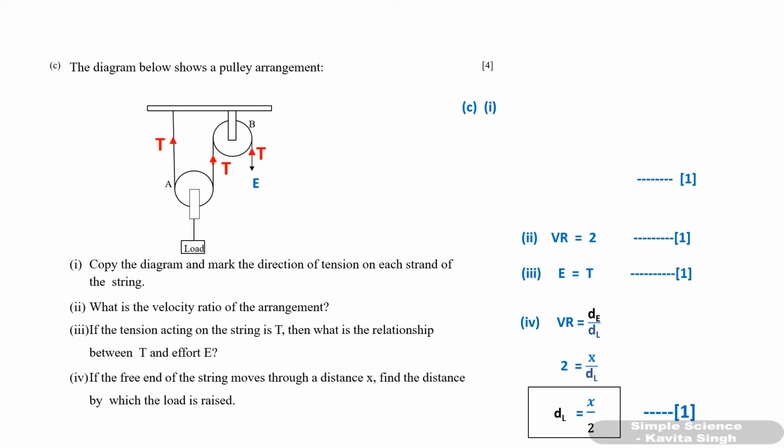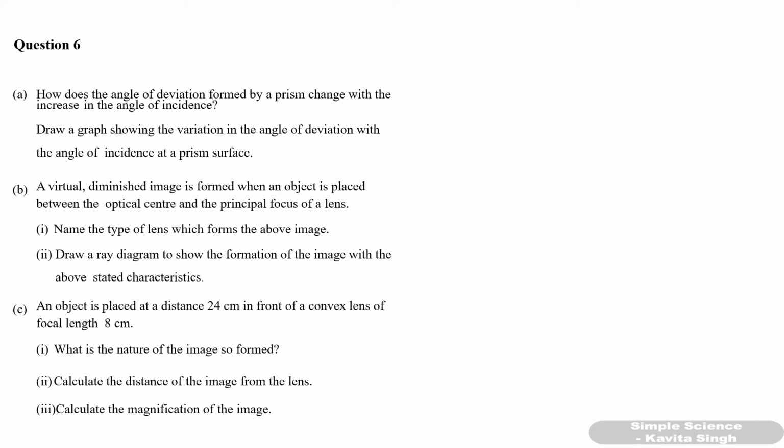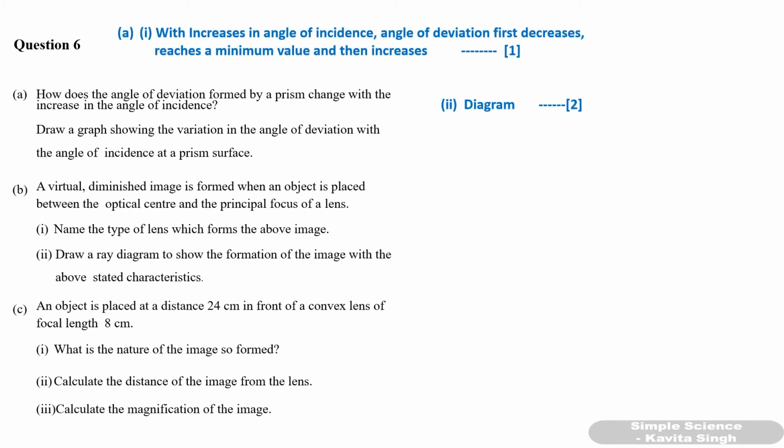Okay. Question number 6. How does the angle of deviation formed by a prism change with the increase in angle of incidence? And draw a graph showing the variation in the angle of deviation with the angle of incidence at the prism surface. So with increase in angle of incidence, the angle of deviation first decreases, reaches a minimum value, and then increases. First decreases, that is also important, reaches a minimum value, that is also important, and then increases. 1 mark for that, and 2 marks for the diagram.